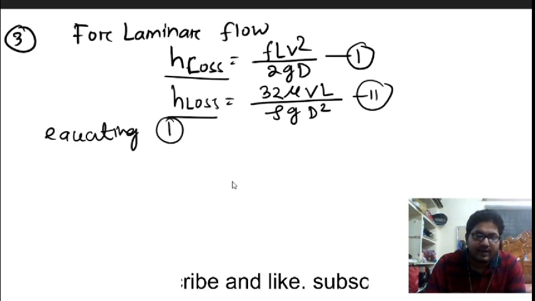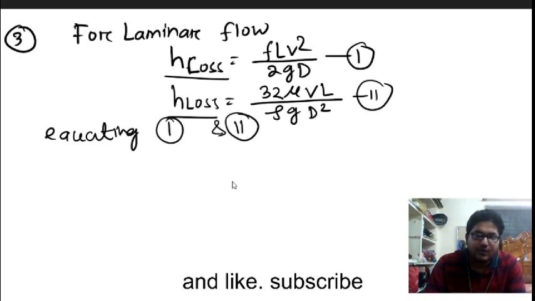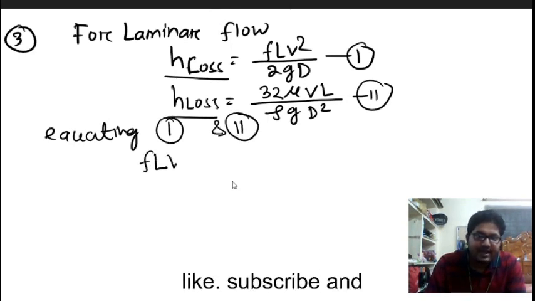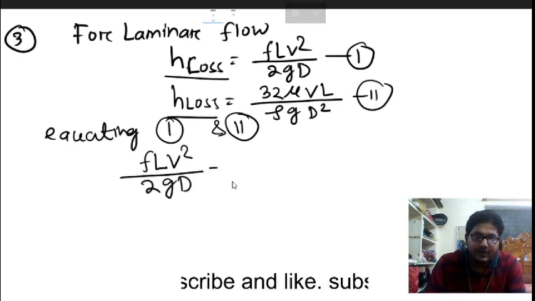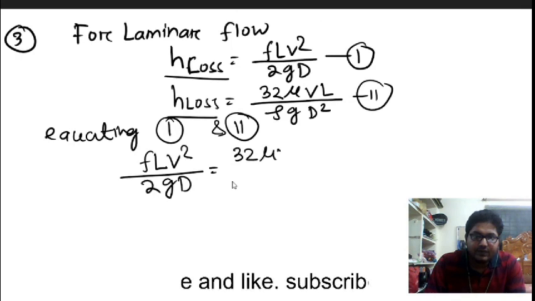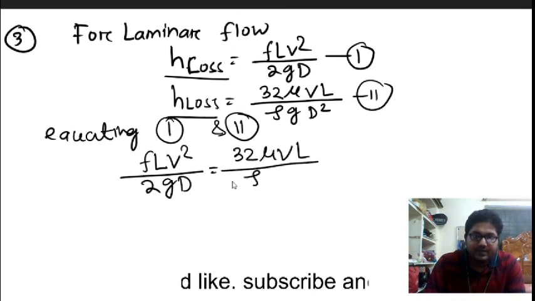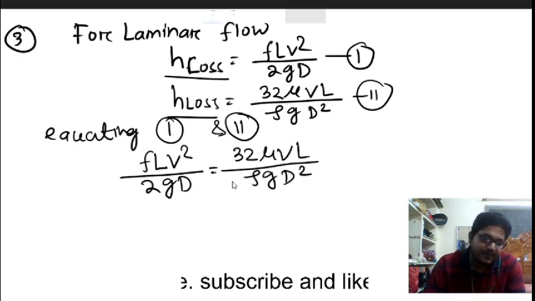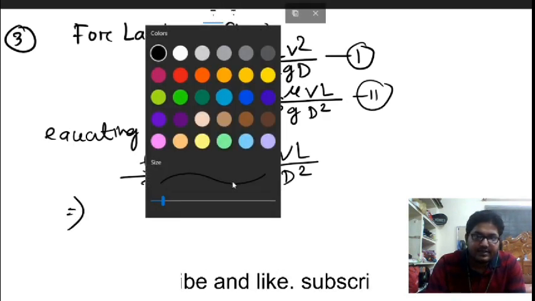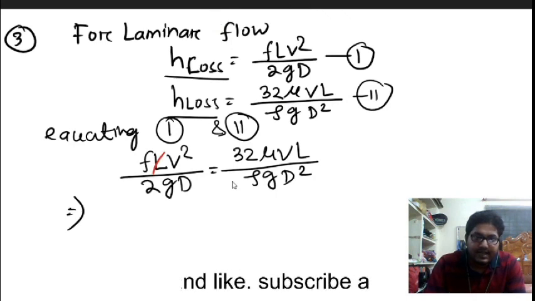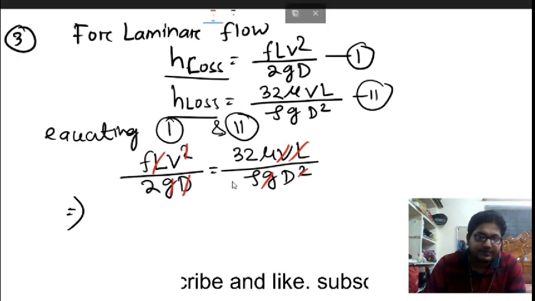Okay, now if you equate this equation 1 and this equation 2, this is f L V square by 2G into D will be equal to 32 mu VL divided by rho G D square. Okay, so now here this L cancels, V gone, G gone, one D gone.